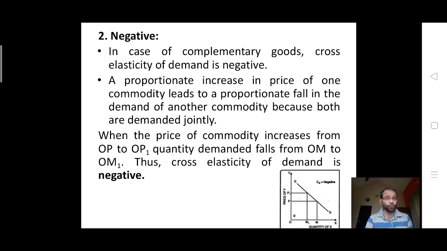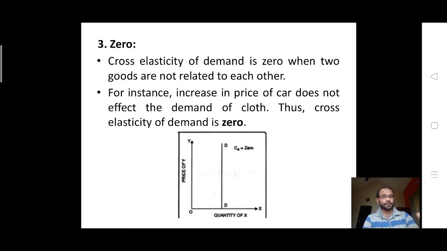They are joint products. So when the price of the commodity increases from OP to OP1 as per the diagram, similarly the quantity falls from OM to OM1. So obviously we can find from this diagram that it is negatively sloping. So the cross elasticity of demand for complementary goods is negative.